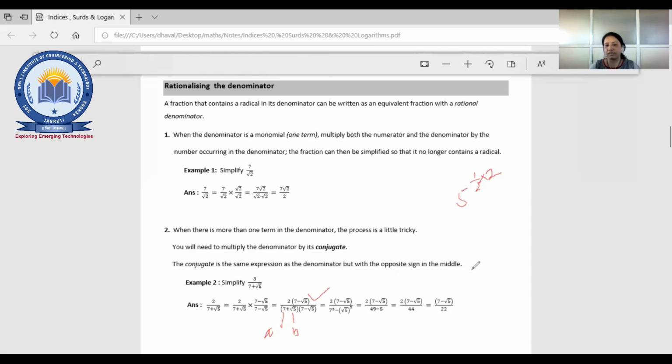Is there anyone having doubt in this one? That means if in a denominator some expression or more than one term is supposed to be there. Any single student, because the basic prerequisites lecture is, I think, having 9 lectures in total.